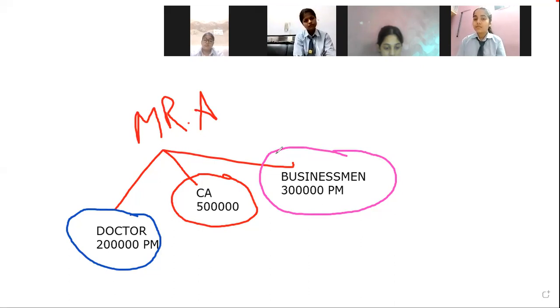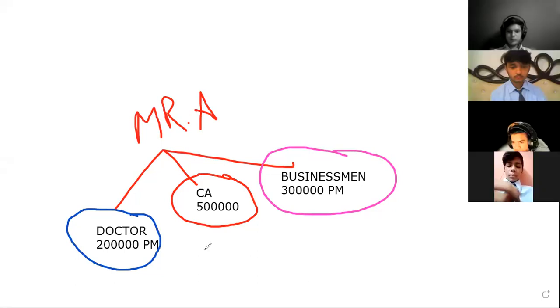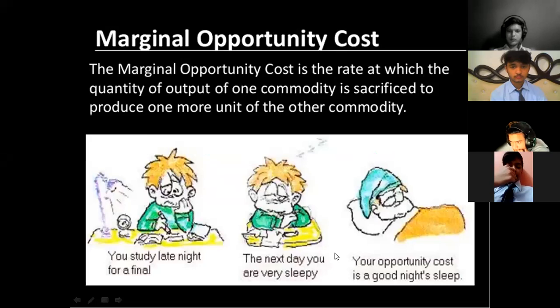So opportunity cost is very simple. It refers to the cost of the next best alternative foregone. The next best option that you have lost, that cost is ultimately the opportunity cost of selecting the previous one. Clear to everyone? Just have a look at this again. So I think opportunity cost is clear.